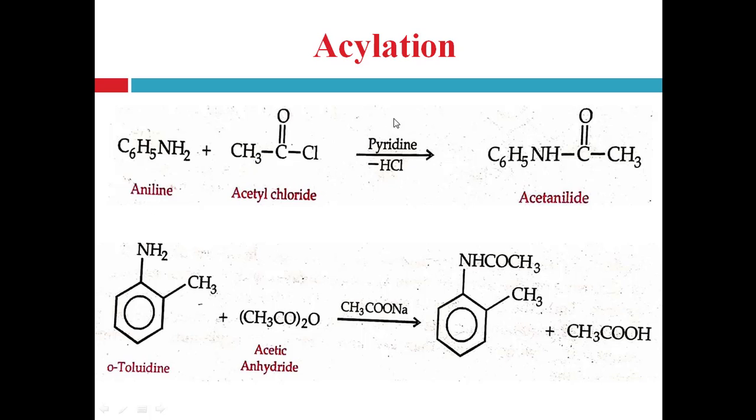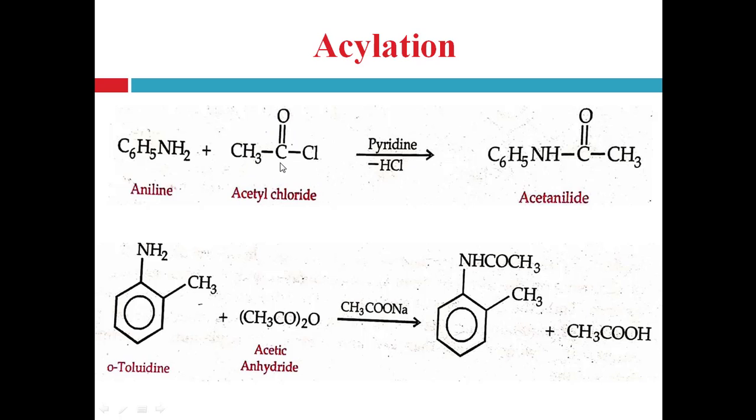See here what happened. One molecule of hydrochloric acid is released. How? Here the C-Cl bond, carbon of the carbonyl group, right? This one is the carbonyl group. The bond between this carbonyl carbon and chlorine is broken. The electrons of the bond move onto the chlorine atom and form the Cl minus chloride ion. So that's why this carbonyl carbon acquires the positive charge and forms the acetylenium ion. Here the specific acetyl group is present, that's why acetylenium ion.